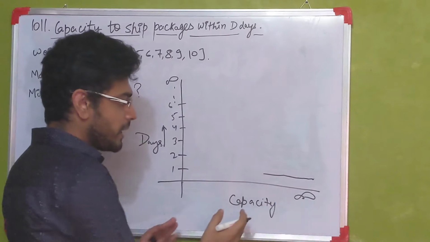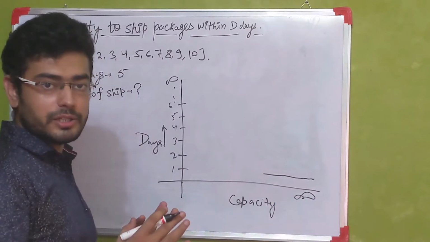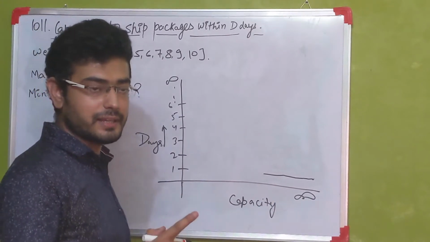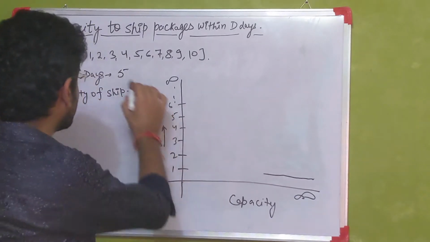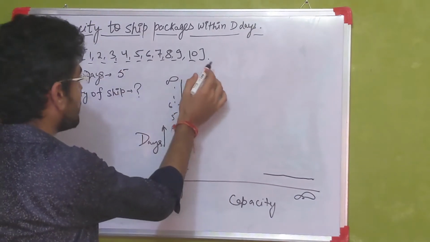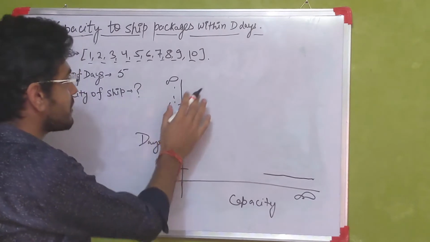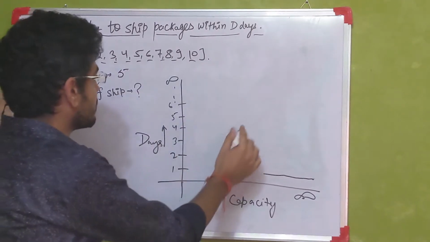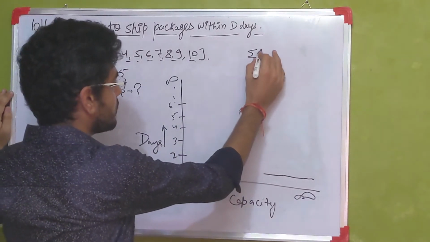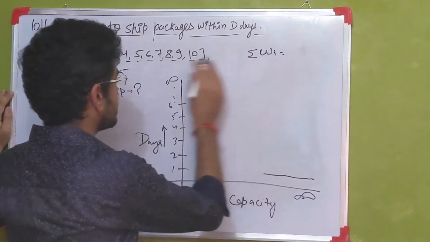Now till what point is the ship able to ship all these packages within a single day? Till the point we have the capacity at least equal to the summation of all these weights, that is summation of Wi, which in this case is 55.